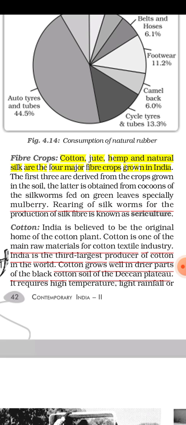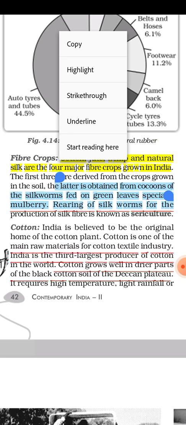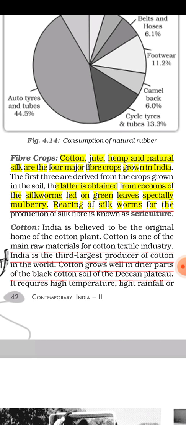So the first 3 are derived from crops. Yes, of course, cotton, jute and hemp basically belong to the crops category. Other than this, natural silk does not belong to the crops category. Natural silk is obtained from the cocoons of silkworms. Okay, so the process of making silk is not the same as the processing of cotton, because cotton, hemp and jute are crops, but natural silk is not a crop.